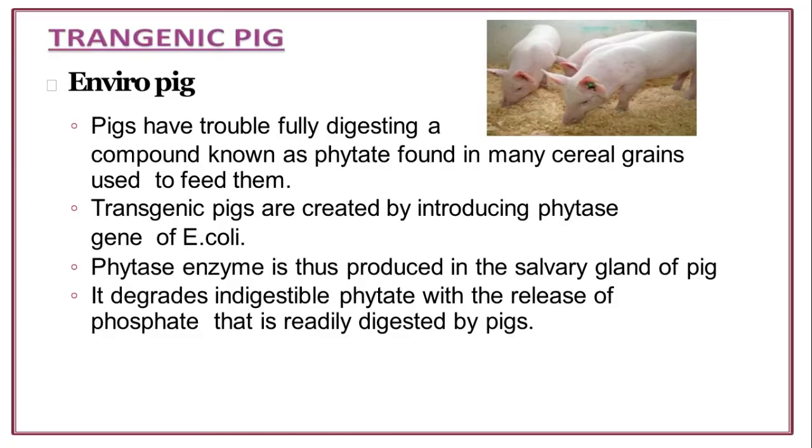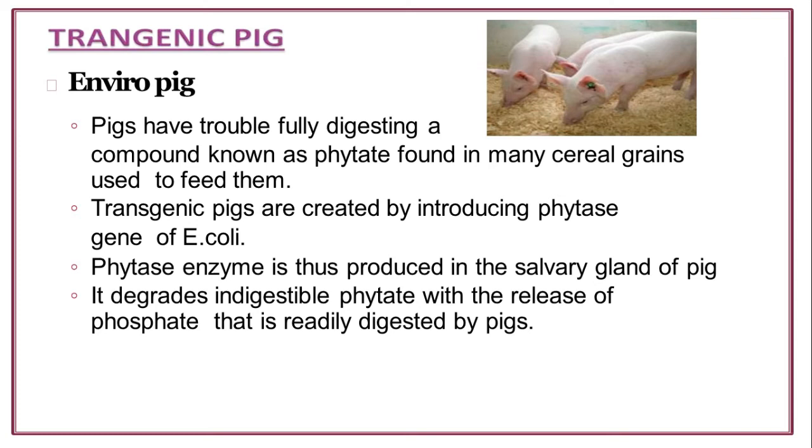Next is transgenic pig, enviropig. Pigs have trouble fully digesting a compound known as phytate, found in many cereal grains used to feed them. Transgenic pigs are created by introducing the phytase gene of E. coli. Phytase enzyme is thus produced in the salivary glands of the pig.